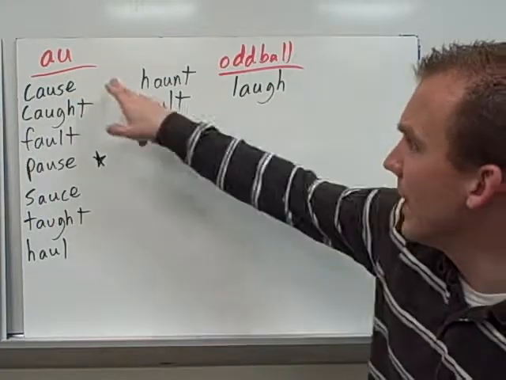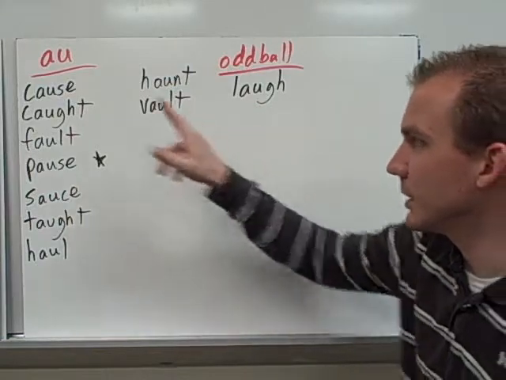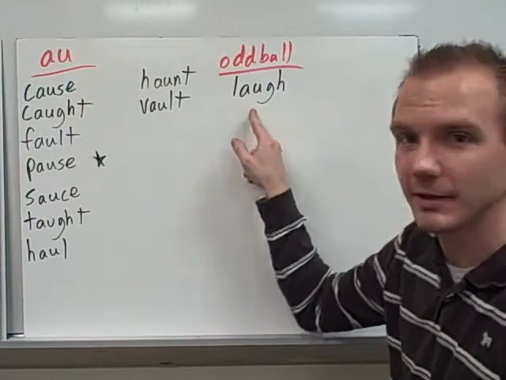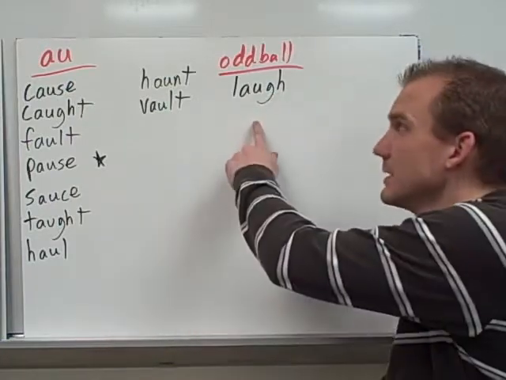The oddball matches the AU because laugh says AU, but listen, cause, laugh. That's a short A sound. It doesn't have the sound, but it has the spelling. That's why it's an oddball.